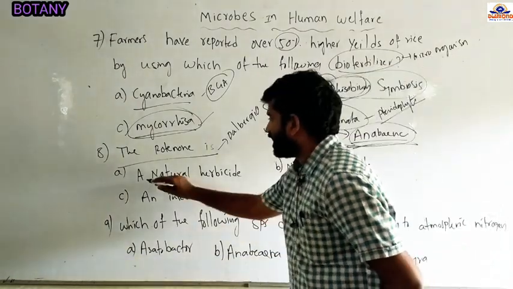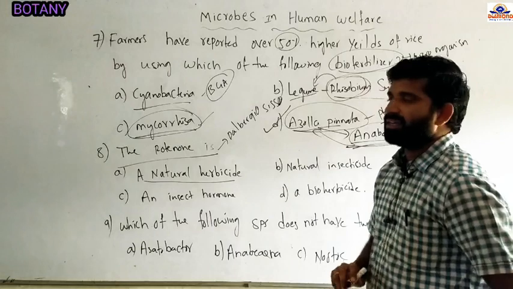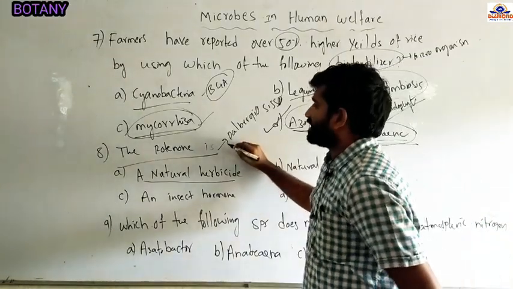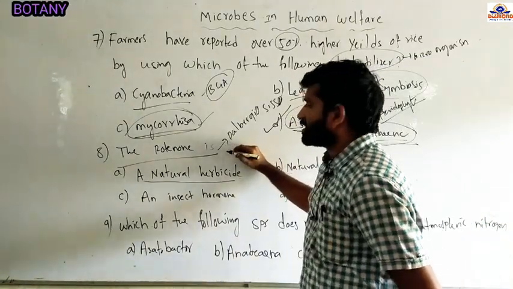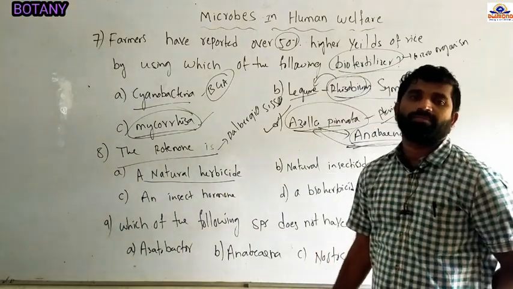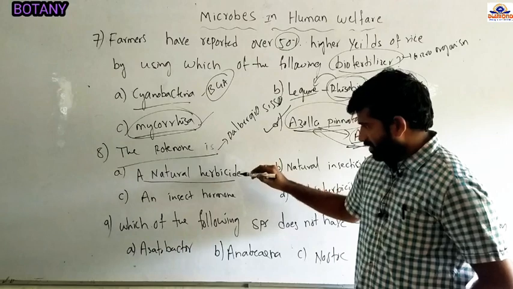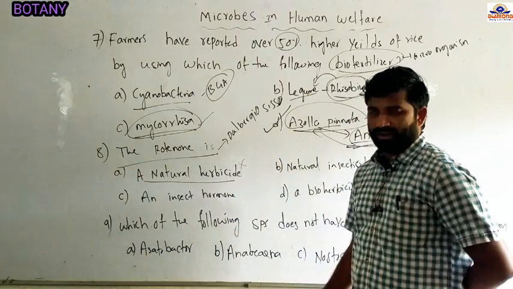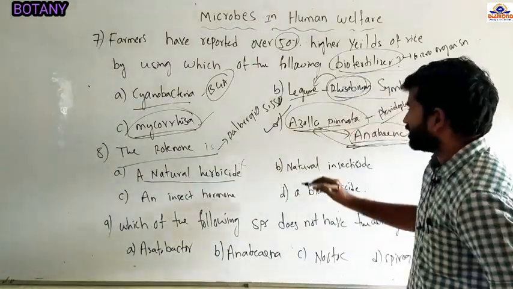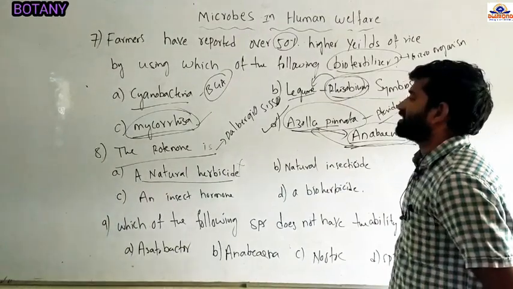First, you see the option A, natural herbicide. So, rotenone is not considered as a natural herbicide. Herbicides mean they will kill the unwanted plants in your crops. So, rotenone is not a natural herbicide. It's not a bioherbicide. And option B, it's a natural insecticide.